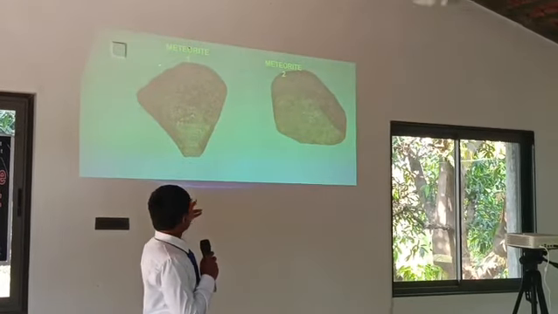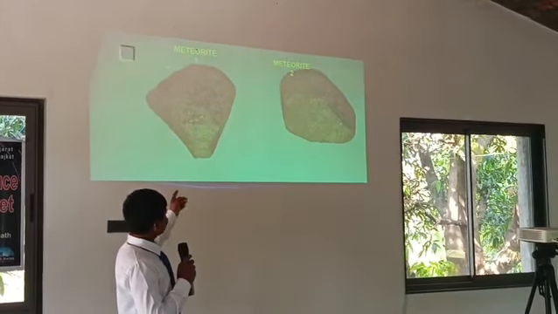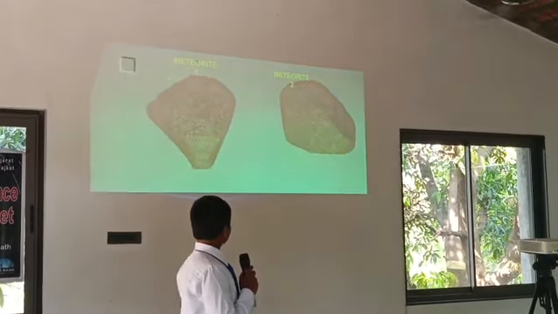Next. So these are the two meteorites. The first, meteorite 1, was found at home, and the second meteorite was in the farm.